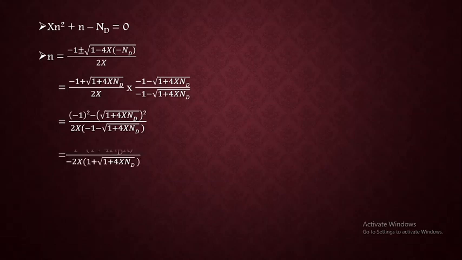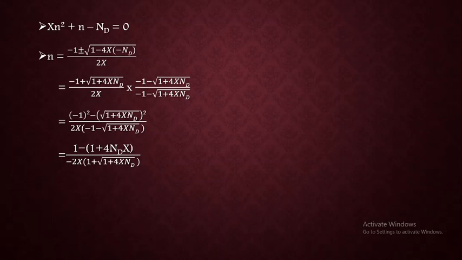So if you simplify it further, you will get 1 minus, the square root and square are going to cancel out, which gives you 1 plus 4Nd into x, or 4x into Nd, divided by, I have taken the minus 1 term outside the bracket, which will give you this expression.